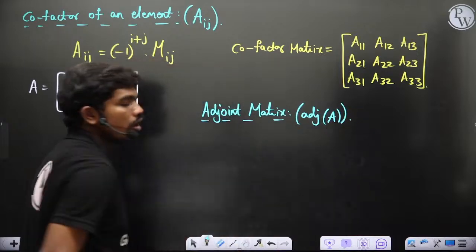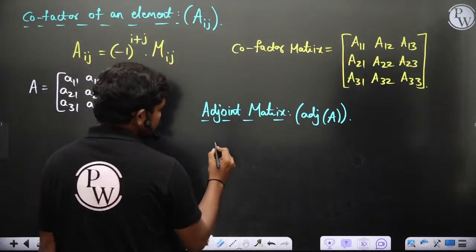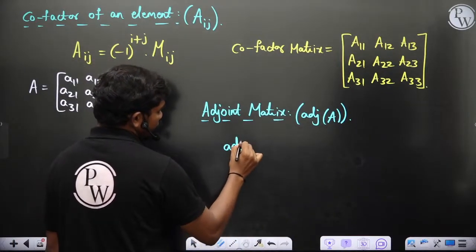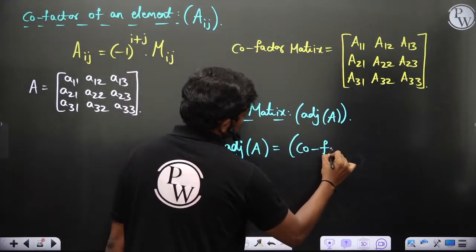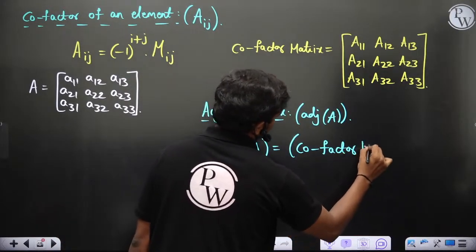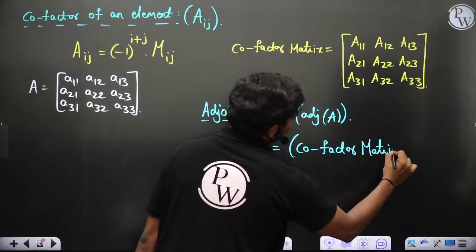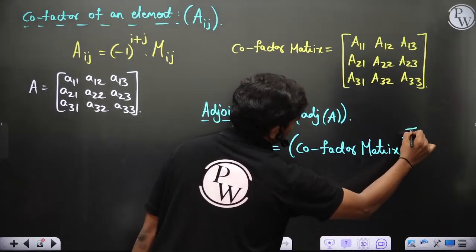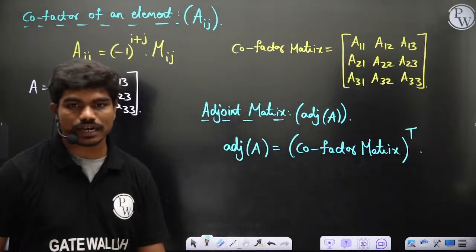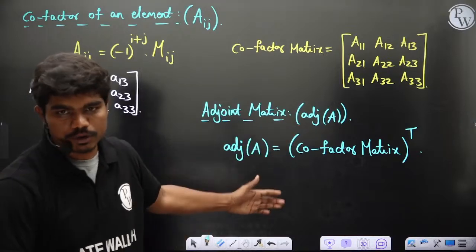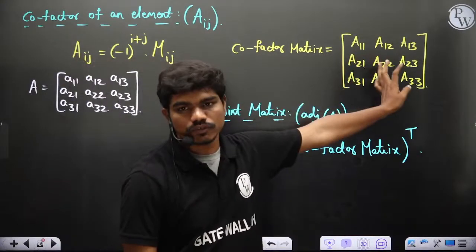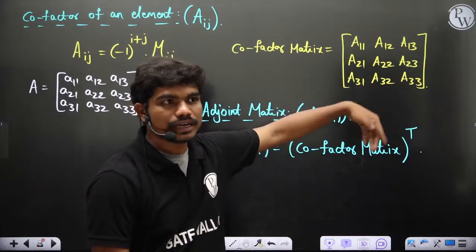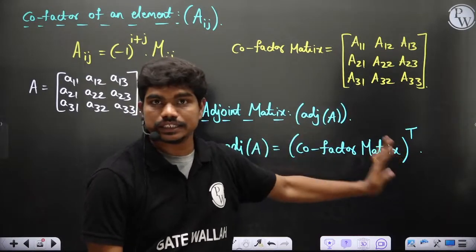Adjoint of A is nothing but cofactor matrix transpose. Why I am transposing, you'll come to know in just 1 minute. So this adjoint of A is nothing but just transpose of this matrix. We won't achieve any bigger advantage by doing transpose, just for the easiness in the calculation.